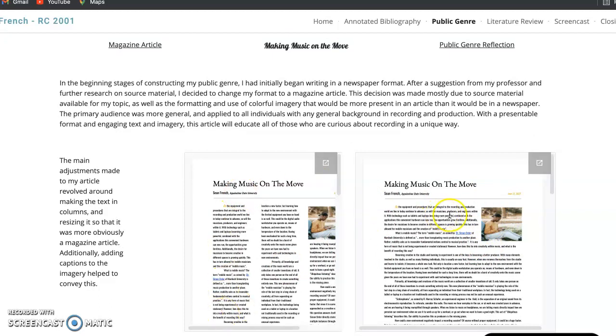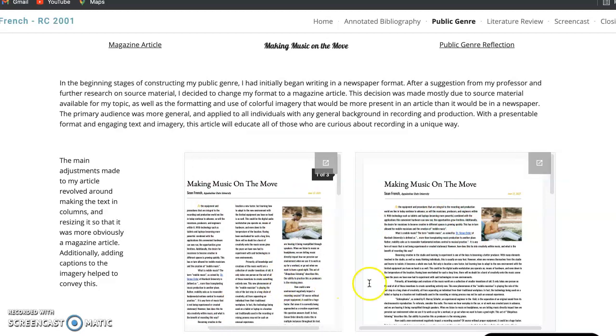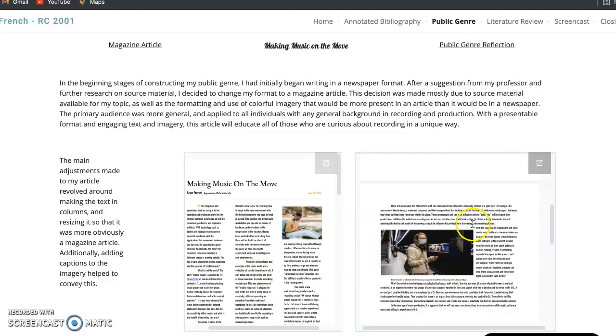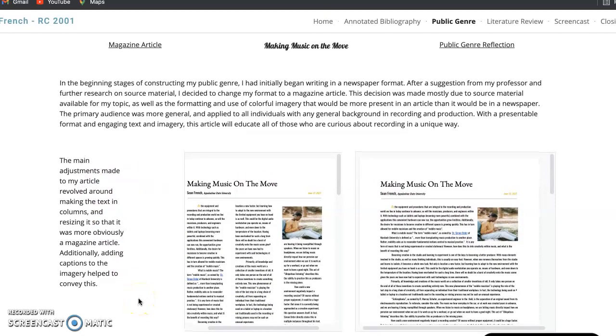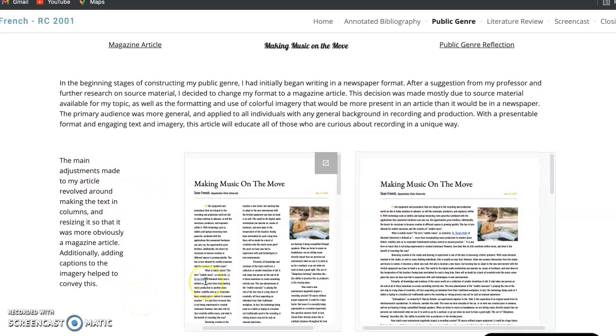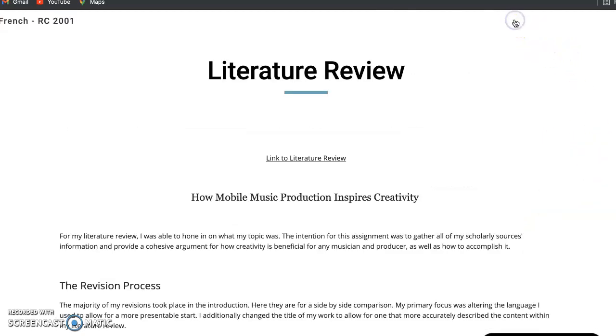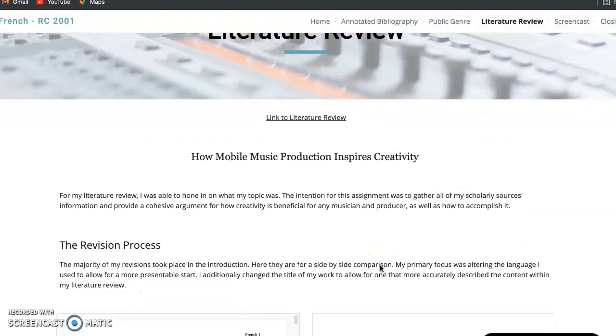what I submitted and my now revised final draft, where it has the columns, so you can scroll through and take a look at them. Also some other things changed, like captions, and a lot of resizing was required for this one. I thought I actually did well with the source material, and I made sure to discuss the source material here and reference that.